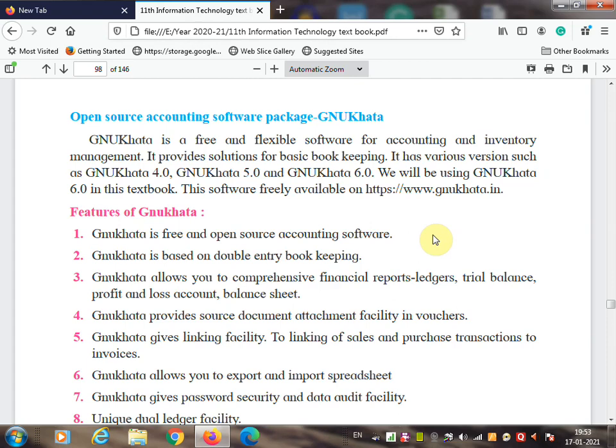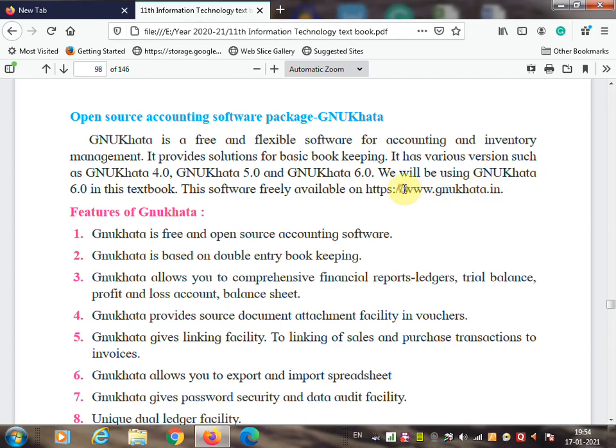It has various versions such as GNU Khata 4.0, GNU Khata 5.0, GNU Khata 6.0. All these versions are available on the internet for free download. We will be using GNU Khata 6.0, and this software is freely available on the internet. You can download it for free, without paying one rupee, by going to www.gnukhata.in, this website.